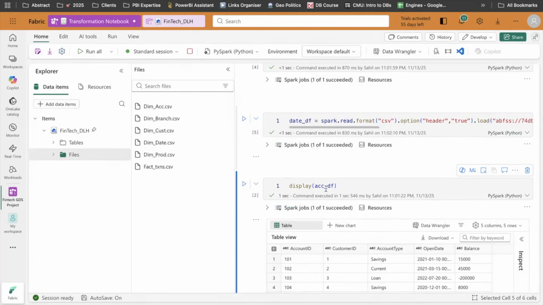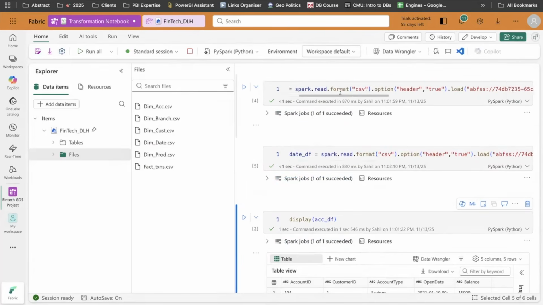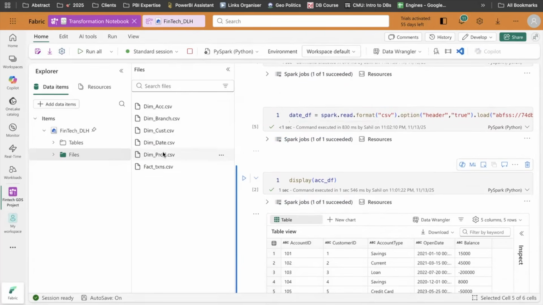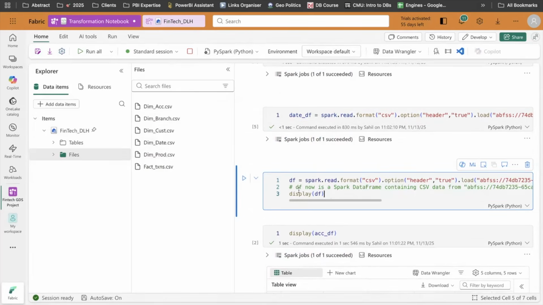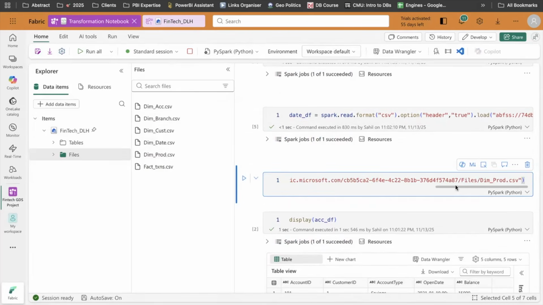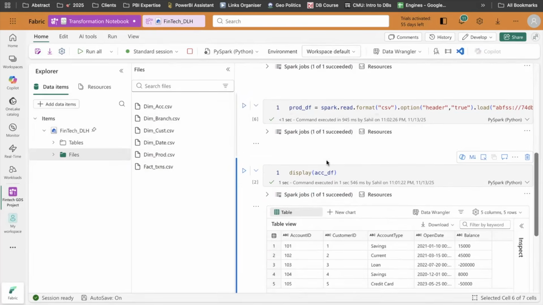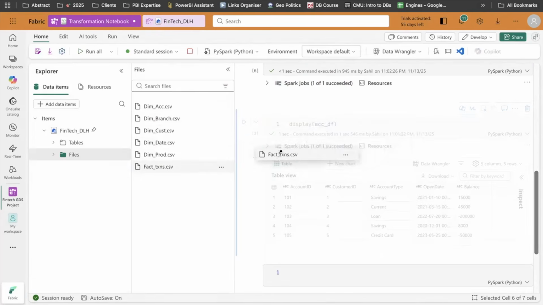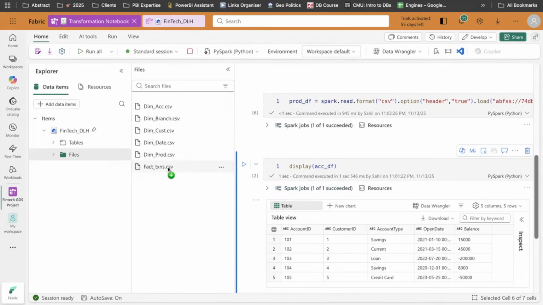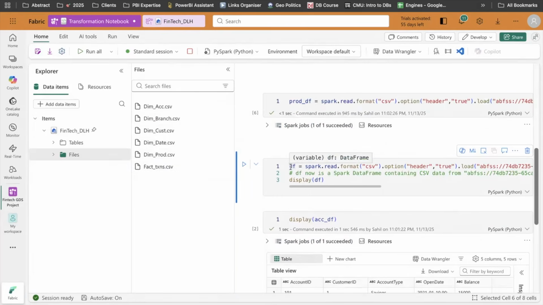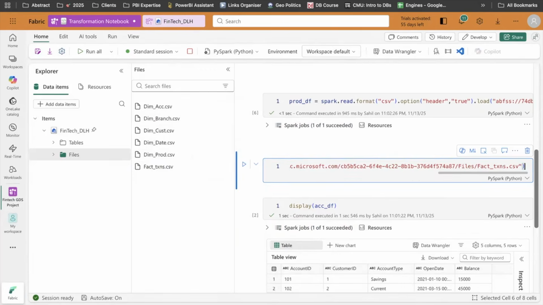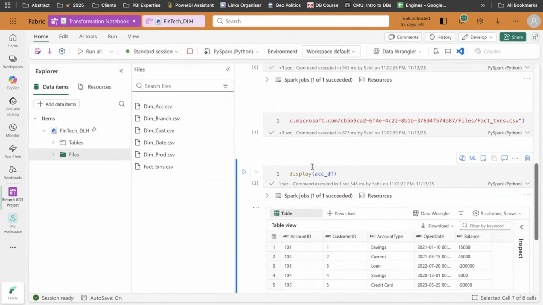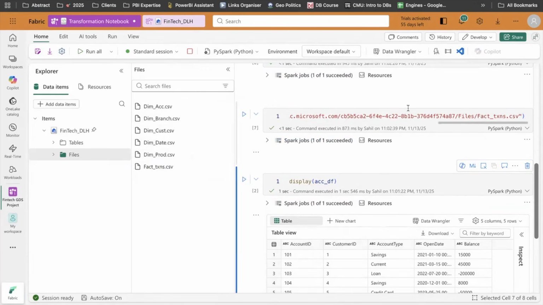I'll keep this there. Same thing for here. Perfect. I will load my products data frame, underscore df. And finally, the transactional data. I will do fact underscore df. I will do this. And everything would have been loaded in a data frame.